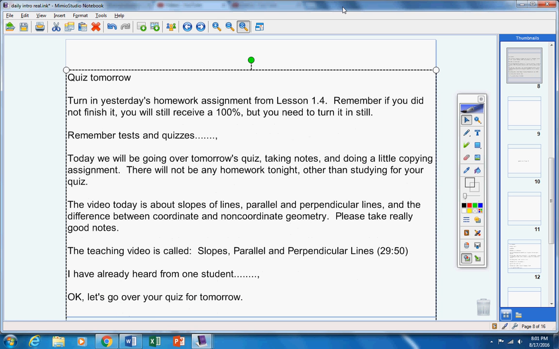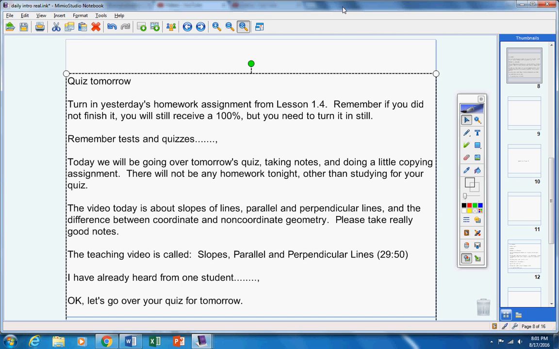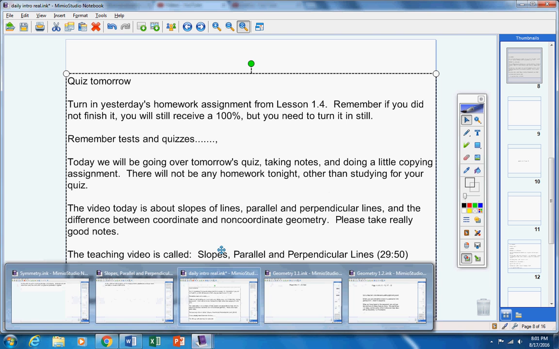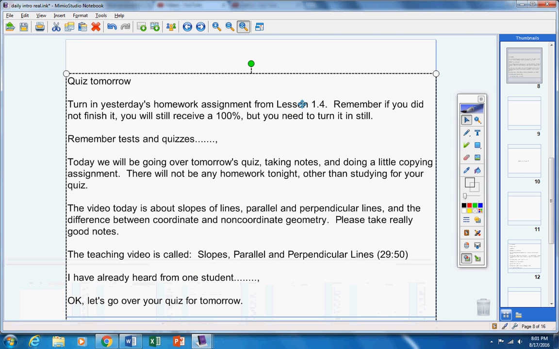Now, let's go over your quiz for tomorrow, okay? Are you ready? I would take really good notes so you know exactly what to study for, okay? All right, here we go. First of all, your homework assignment from lesson 1.4, the assignment you're turning in right now, any problems from that assignment are fair game. So, Mr. Earhart, we're turning it in. How can we study? Guys, you've got the homework video from lesson 1.4. If you have to go back and look at it, feel free to do that. But any of the homework problems from lesson 1.4 are fair game for your quiz.